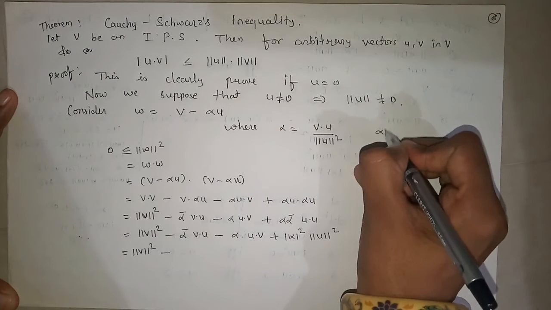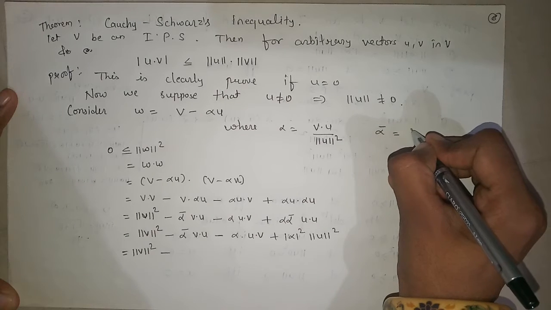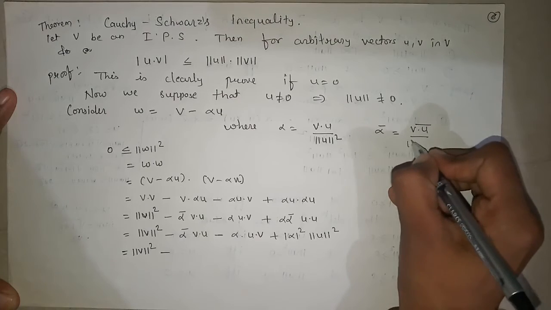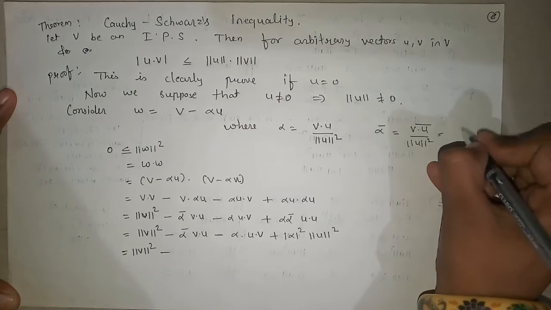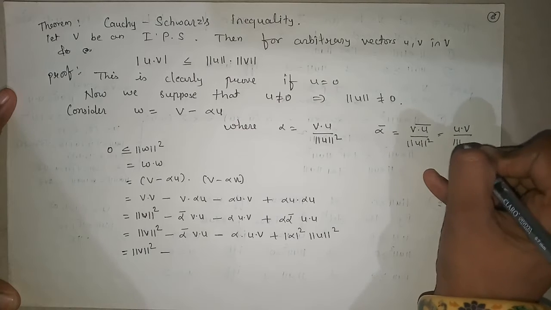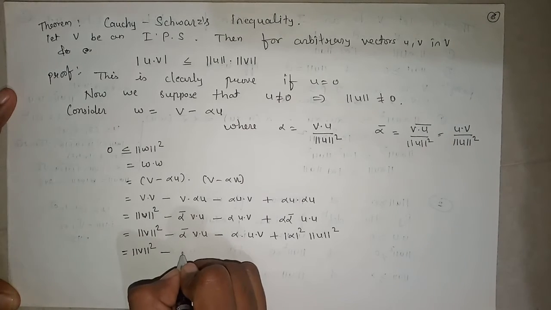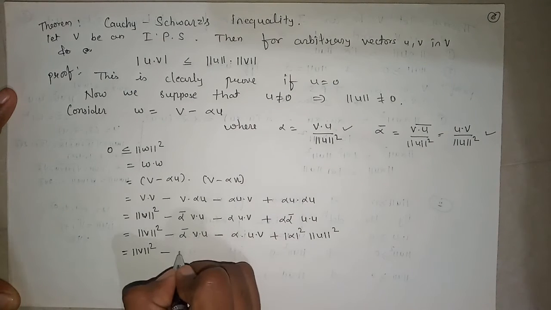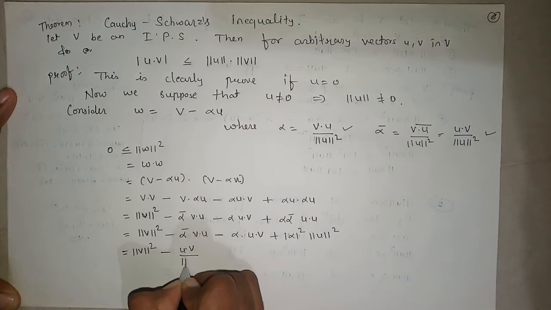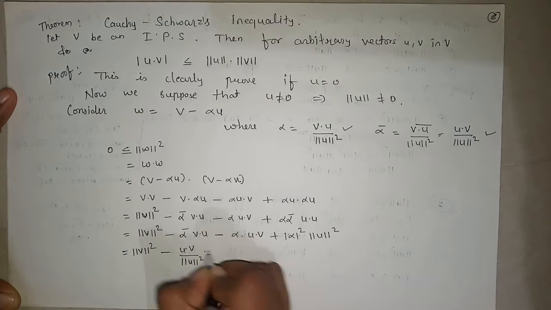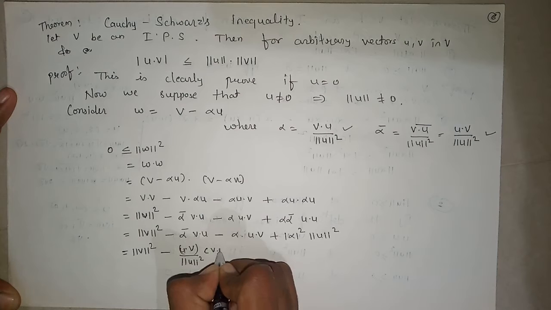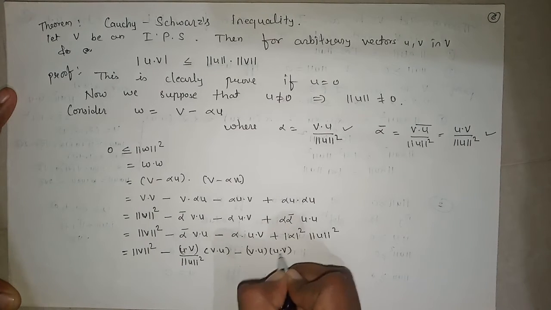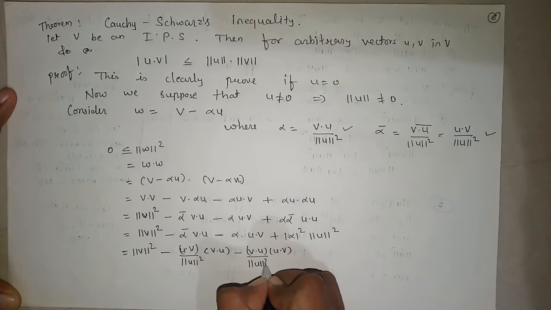If this is alpha, then alpha bar is v dot u bar upon norm of u squared. And v dot u bar is nothing but u dot v upon norm of u squared. So in place of alpha bar we write this value, and in place of alpha we write v dot u upon norm of u squared.